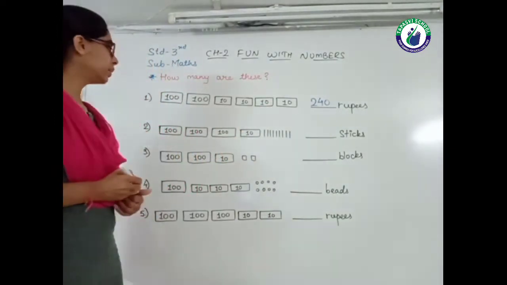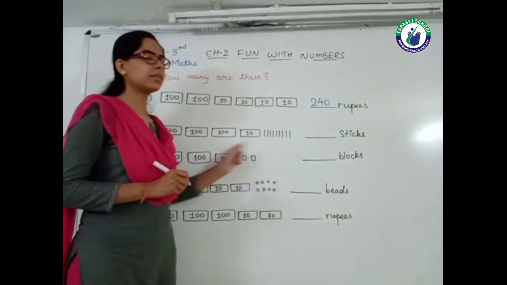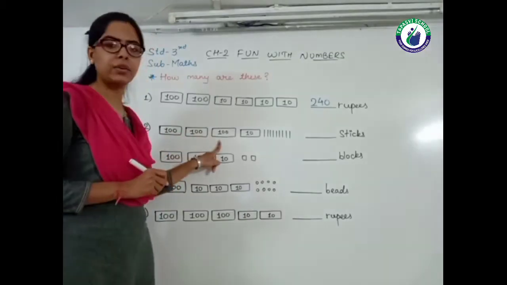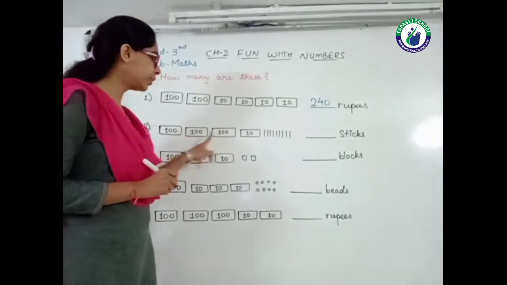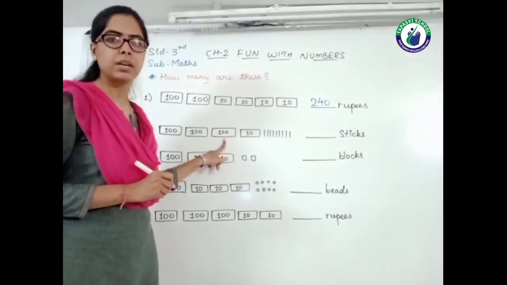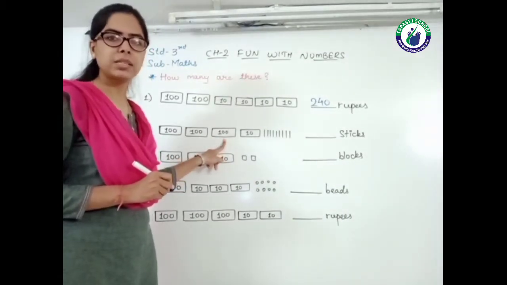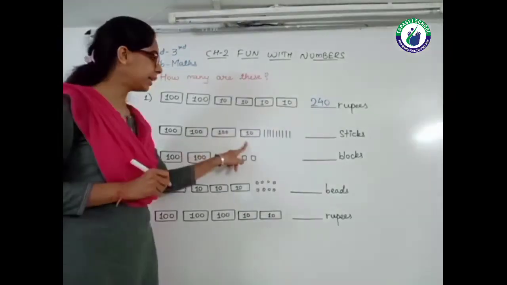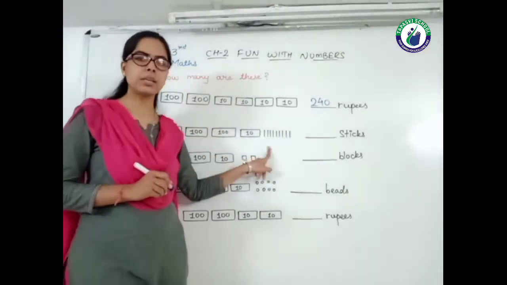The next one, here are sticks given. So this is 100, 100 and 100. This is 3 times 100, it means 300. Then 10, so 310. And some more sticks are given here.